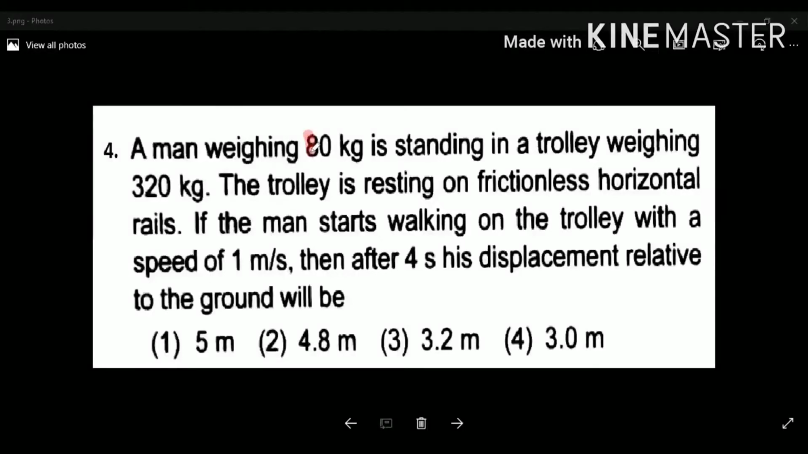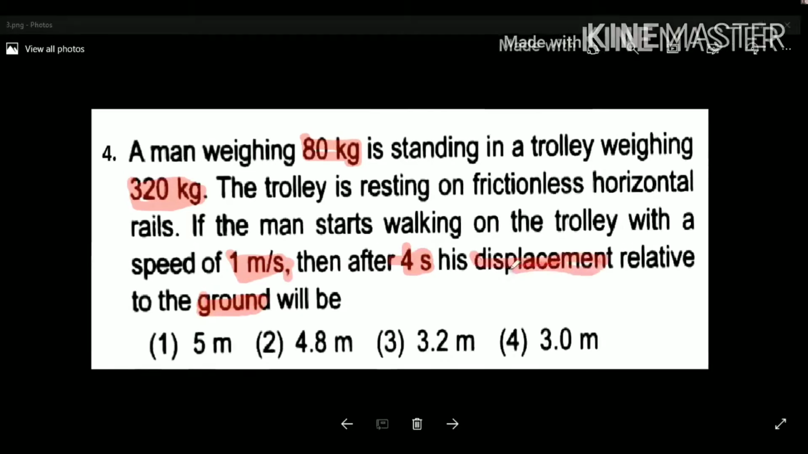A man weighing 80 kg is standing in a trolley weighing 320 kg. The trolley is resting on frictionless horizontal rails. If the man starts walking on the trolley with a speed of 1 meter per second, then after 4 seconds, what is his displacement relative to the ground?